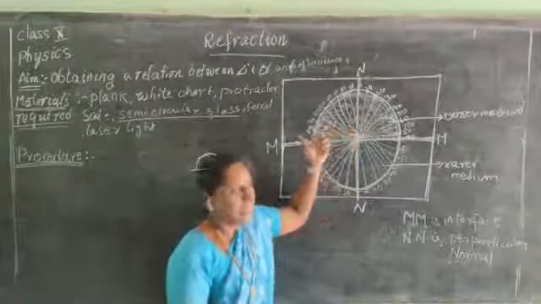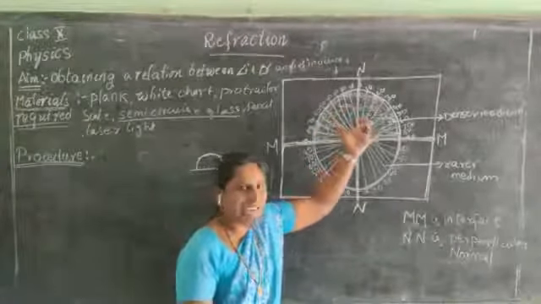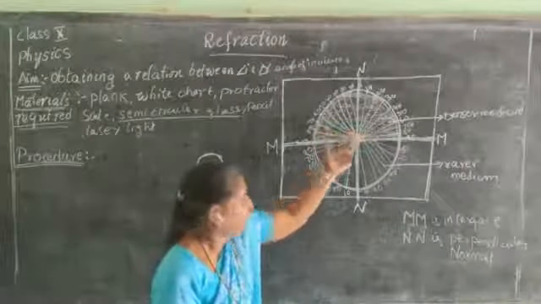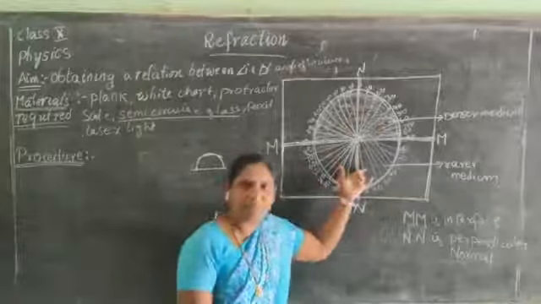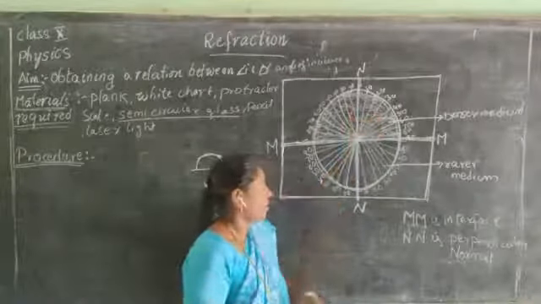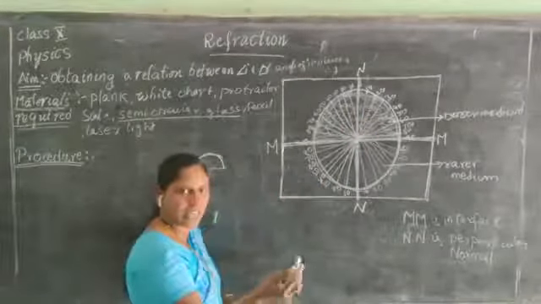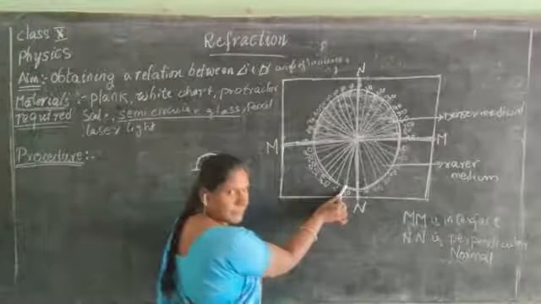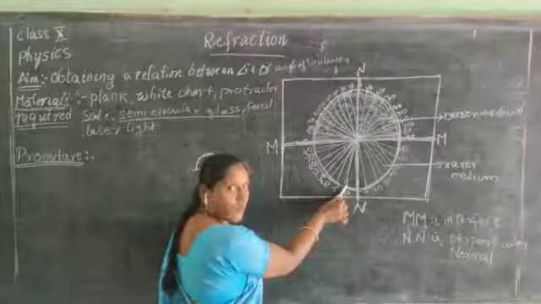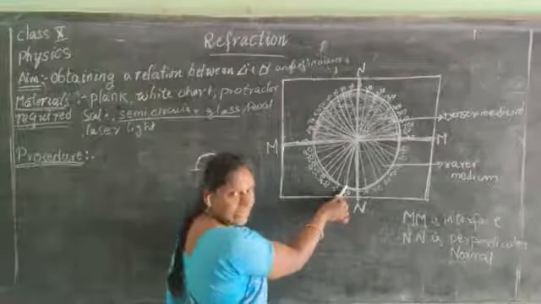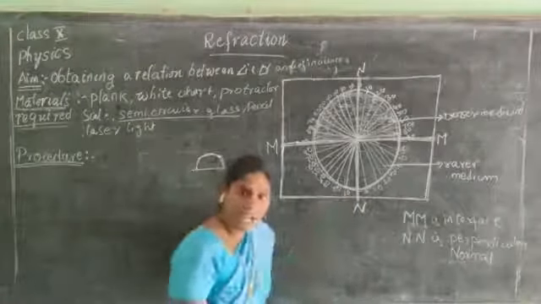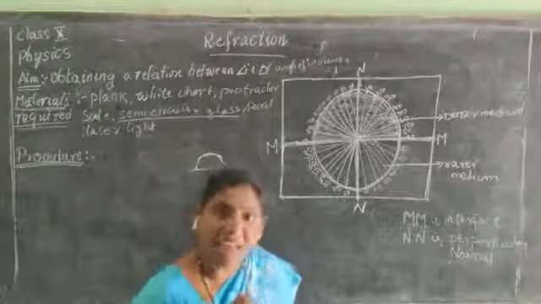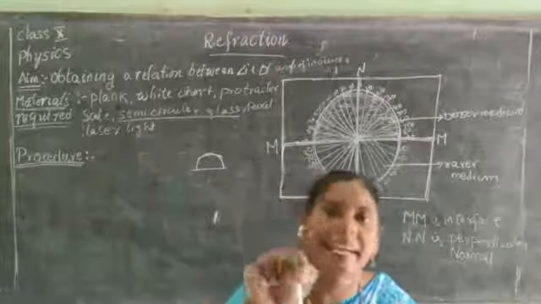Children, did you understand? Here I have placed a semicircular glass plate. This acts as the rarer medium. This acts as the denser medium. Now try to focus the light. Take one laser light and focus the light at 10 degrees. Where are you focusing the light? You are focusing the light at 10 degrees. That means our angle of incidence is 10 degrees.